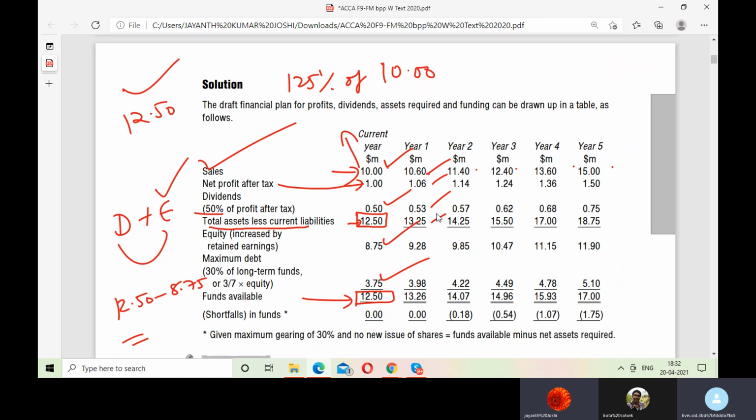We got this. And then you have to notice one thing. This is total assets less current liabilities. See, this is the year 1. The previous year you made dividends, but you... Is this with you or not? Sir, we couldn't hear you. Your voice is getting stuck. Is this with you or not?